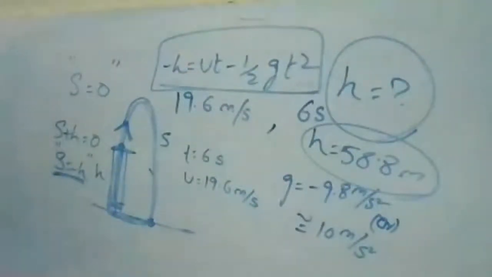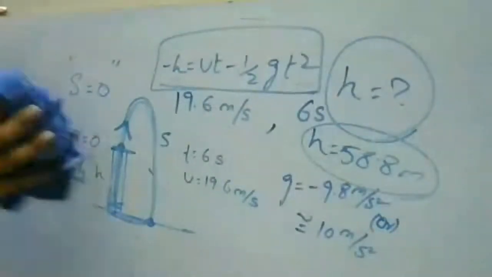Yes, 58.8. Okay, is it over? Others? Yes, no. 58.8 or 58.9. Okay, so those are done. Just take the second question. Or others, if you're still doing it, just take the answer and you can solve it later. If you have any doubts, you can ask me later in the group.